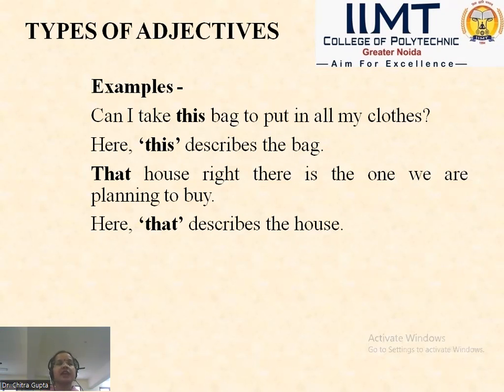Here, "that" describes the house, used in the case of a faraway manner and in a singular sense, showing which house they are planning to buy.